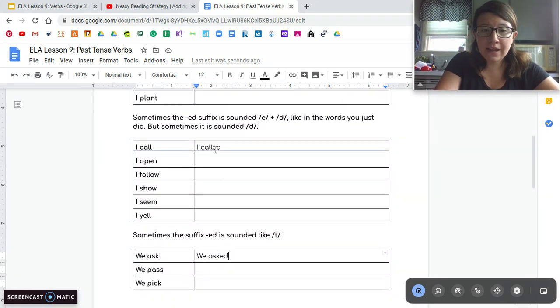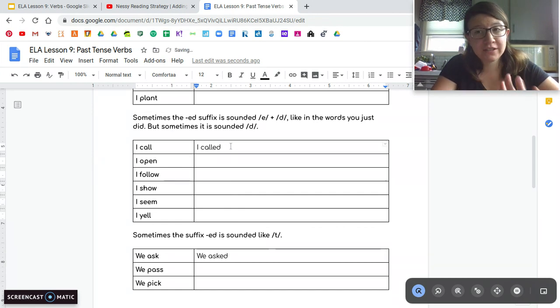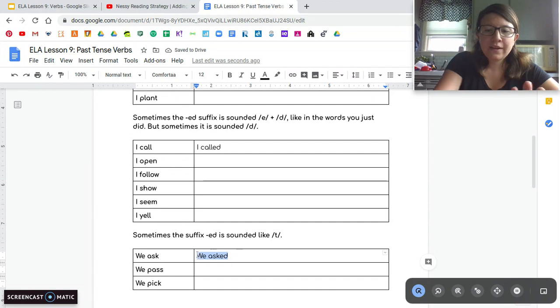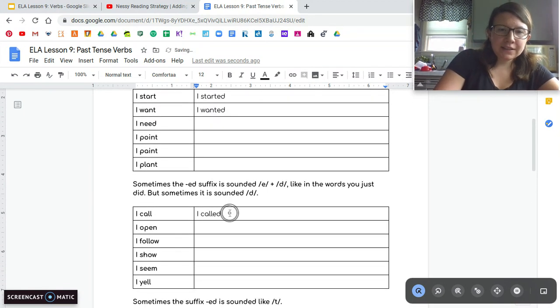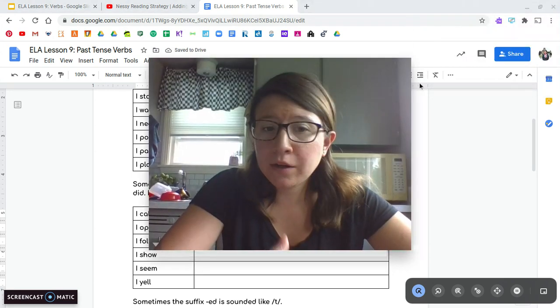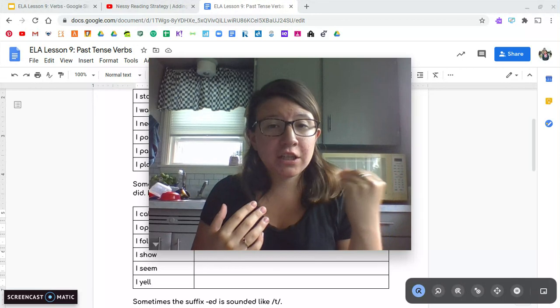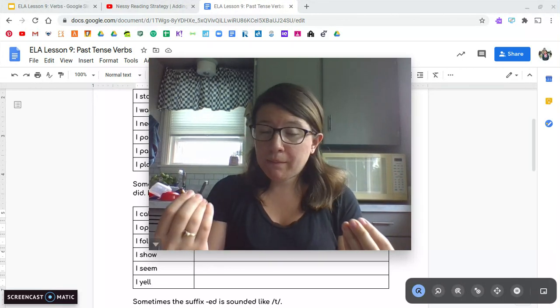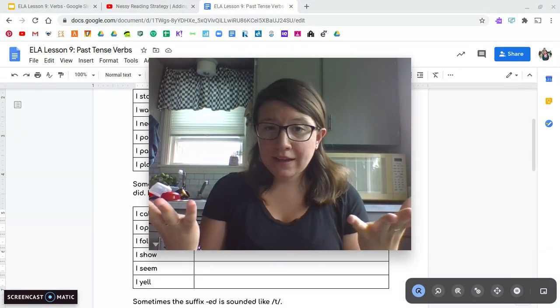Again, they all have the ed ending. They all have the past tense marker. They just sound different. So while you're working through it, read the different words, test out the different ending sounds, and try and see if there's a pattern you can notice. If you have any questions, let me know. You're just changing verbs from the present tense to the past by adding that ed marker.